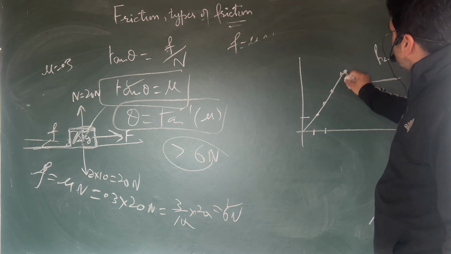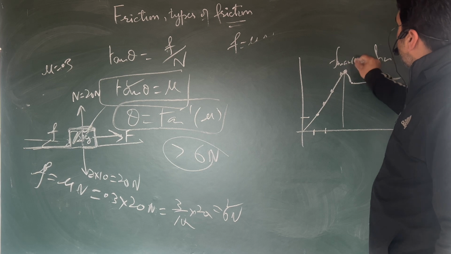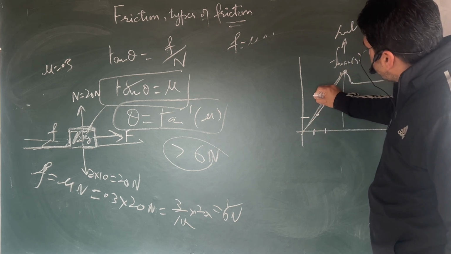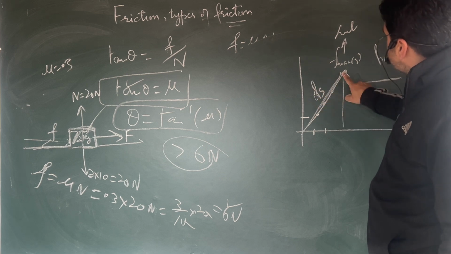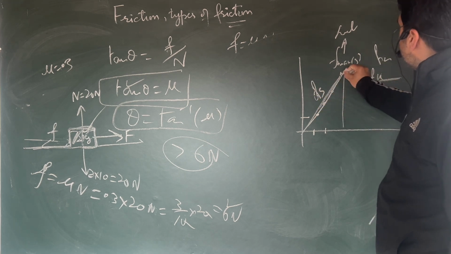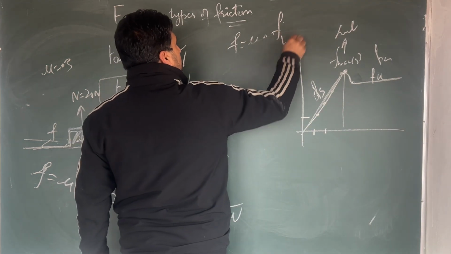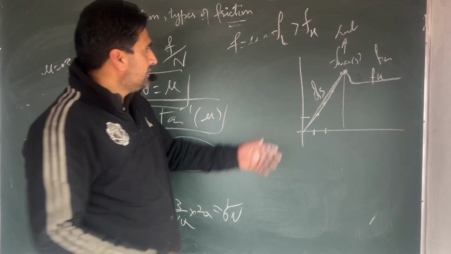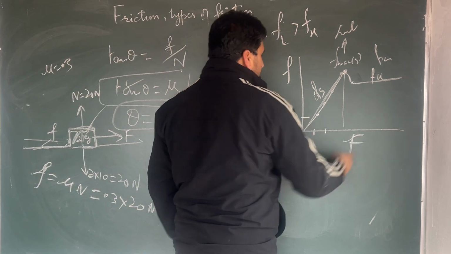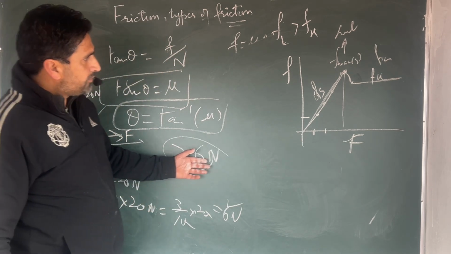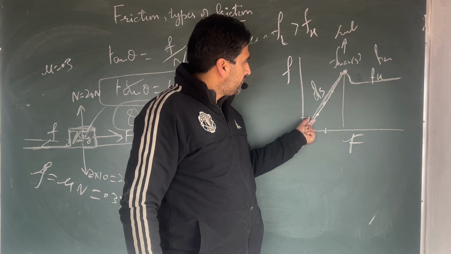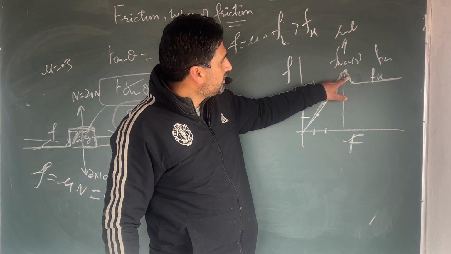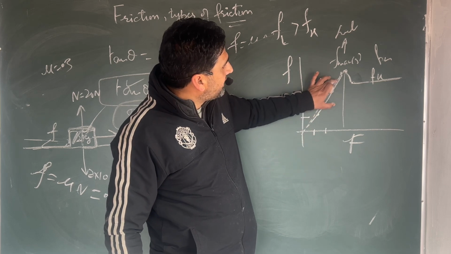So this topmost point is called F maximum, the maximum value of static friction, called the limiting friction, and this line is static friction F_s. This is the maximum value and this is F_k. So the limiting friction has a greater value than the kinetic friction. You can look at the graph between frictional force and applied force. I explained it with respect to this example: up to here, as much force as you apply, the frictional force also increases, but at one stage the frictional force becomes maximum and then will not increase. After that the object starts moving, and up to here the object maintains itself and does not move.